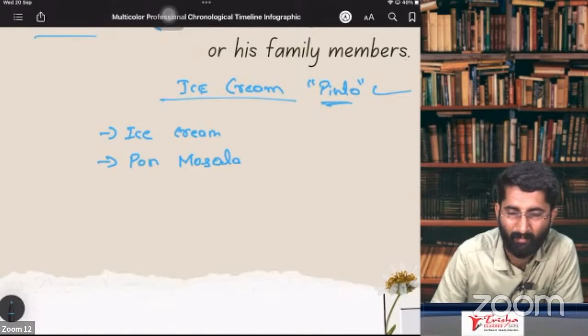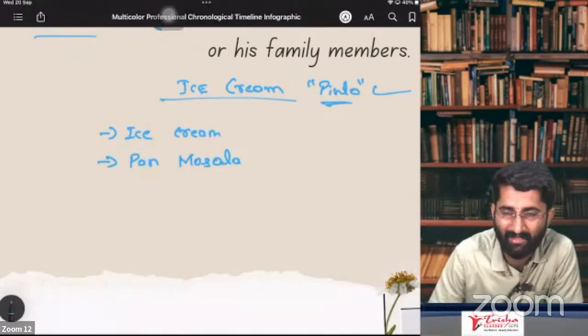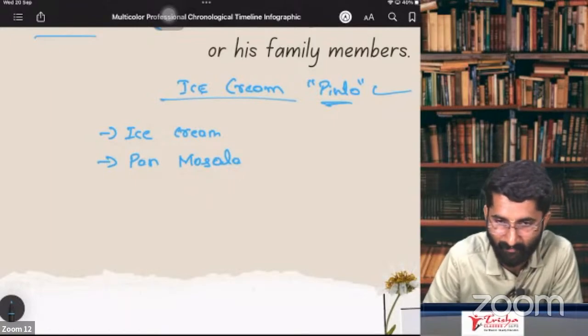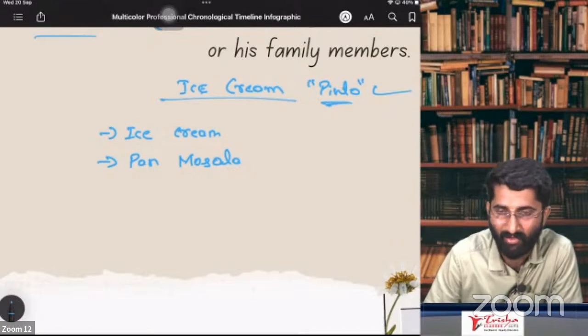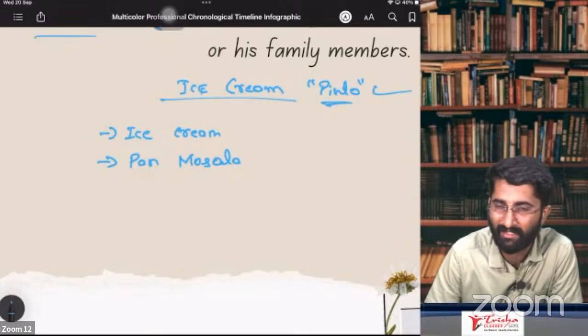This is a trap. Zarda, BD, pan masala, cigarette. These things are very trap, people. Please don't fall in that. Your friends are inducing you to do this act. Please do leave that friendship. Not required. I am telling you, I'm not telling they are bad people, but obviously you are wasting your money. Health is also going to ruin.